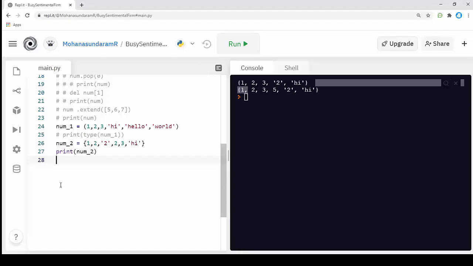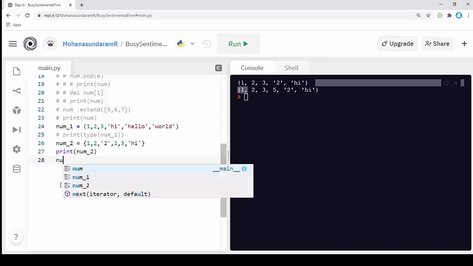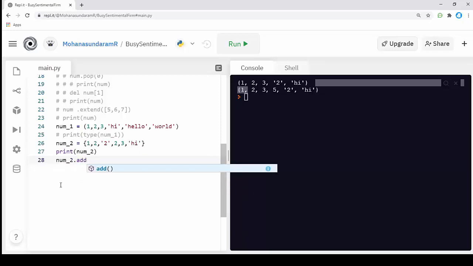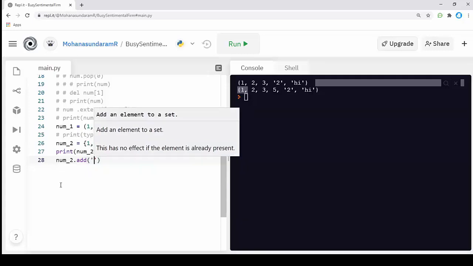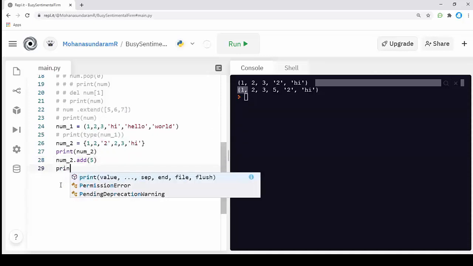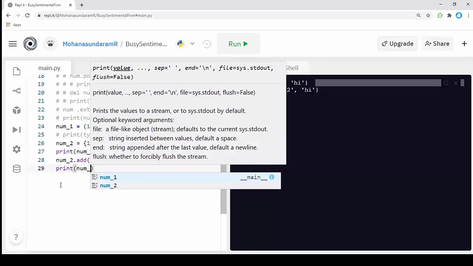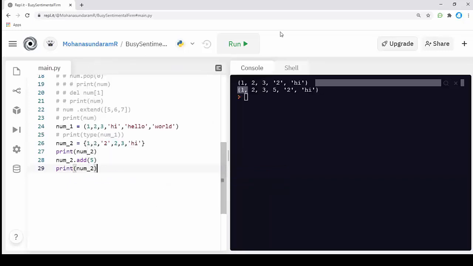First I'm going to call the name of my set, num2, and then the inbuilt function add. I'm going to pass the value, not the index, the value that I want to add. In this I'm going to add a value of 5. If I print the set, the value has been successfully added. This way we can add a single value to a set.